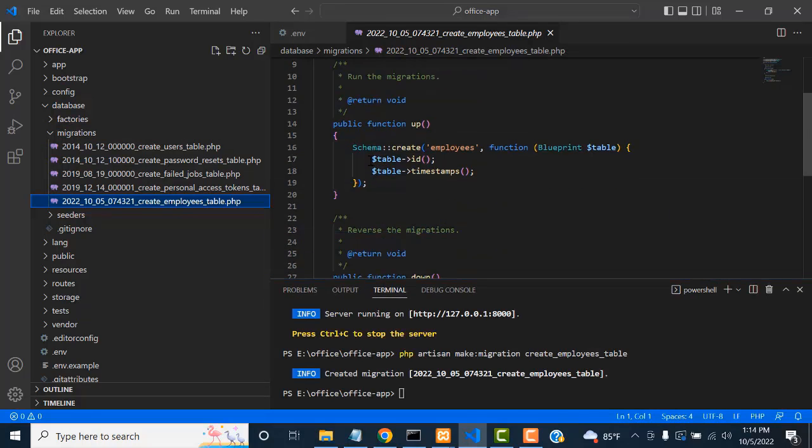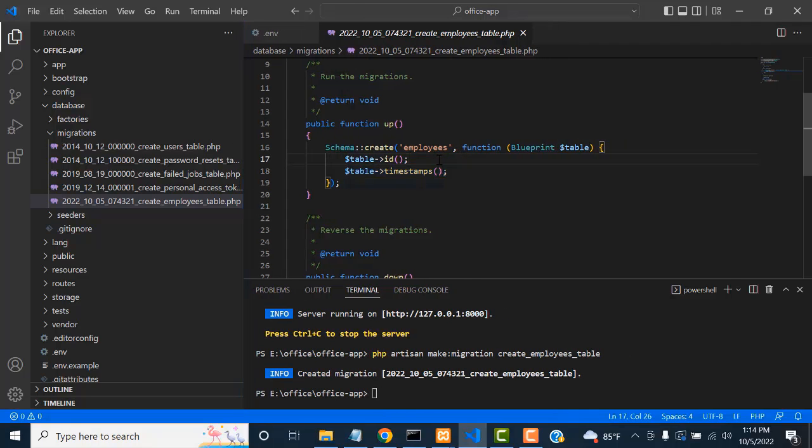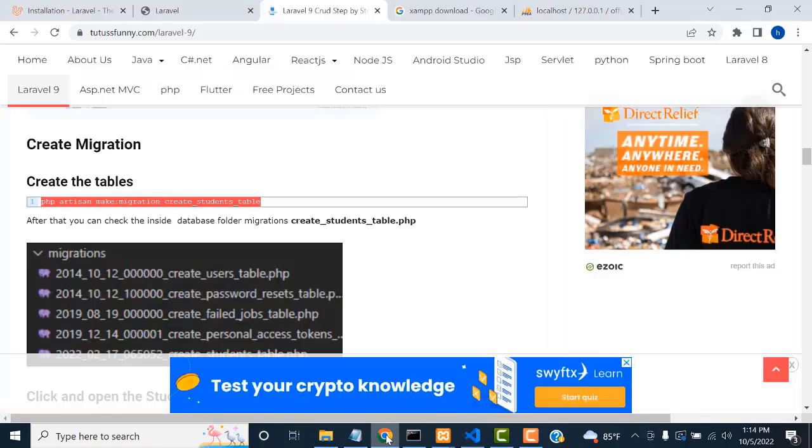You can see this is the auto-generated ID and timestamps. This is created by default when you type this command, php artisan make:migration create employee table. This is a default table that has been created in Laravel. Here you have to declare your table fields. What are the fields you need? So how to define the table fields?